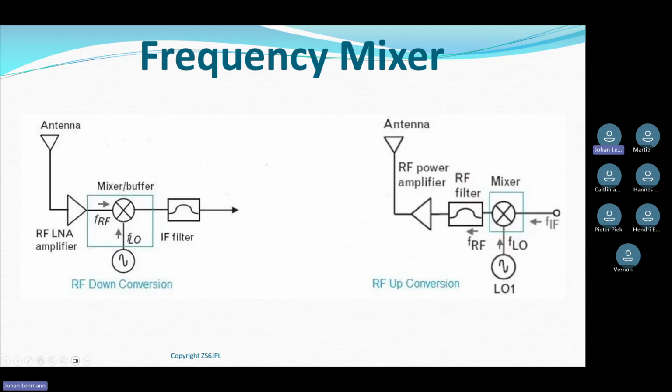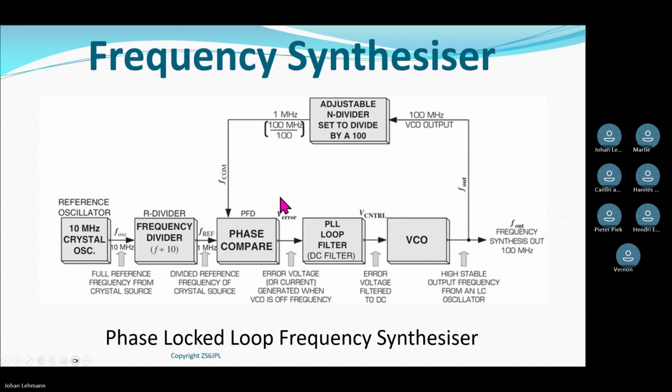Now we get to the modern digital era. This looks very complex, but let's discuss it in detail. With the dawn of the digital age, where micros control everything, some clever guys came up with something called a phase lock loop, or a frequency synthesizer, as some people call it.